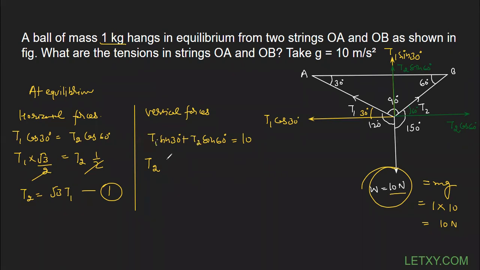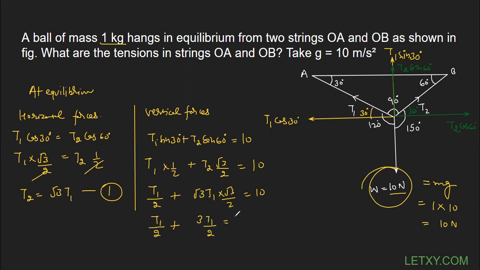This one has to be corrected. So T1 sine 30. Now you know sine 30 is 1 by 2, we all know that. Plus T2 sine 60. Sine 60 is root 3 by 2, we all know that. And this is 10. Now you can see we can also put the value of T2 from equation number 1, and I'm going to do that. T1 upon 2 plus T2, which is root 3 T1, into root 3 upon 2 is equal to 10. As you can see, T1 upon 2 will be as it is. Root 3 multiplied by root 3 will be 3. So it will be 3 T1 upon 2 is equal to 10.